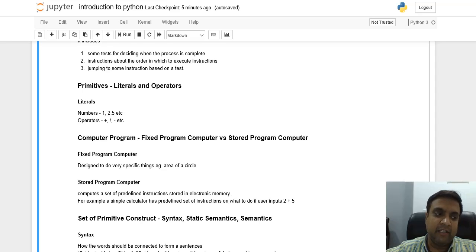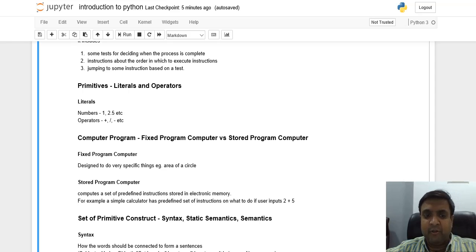For example, the plus operator is used to sum two numbers. The minus operator is used to subtract two numbers. Similarly, we have the multiplication operator, which multiplies two numbers, and the division operator, which divides one number by another number. And then we have logical operators like AND, OR, etc.